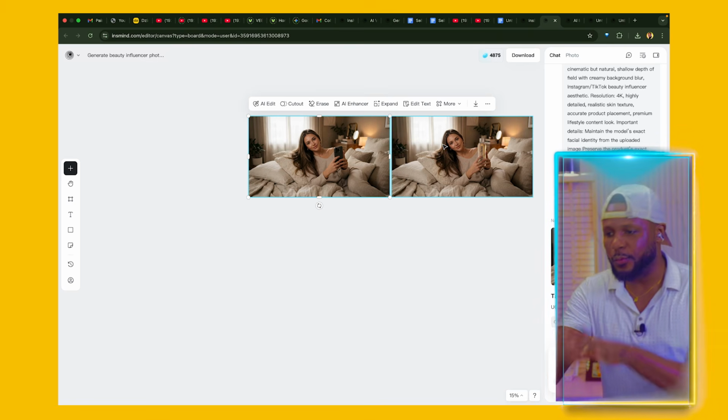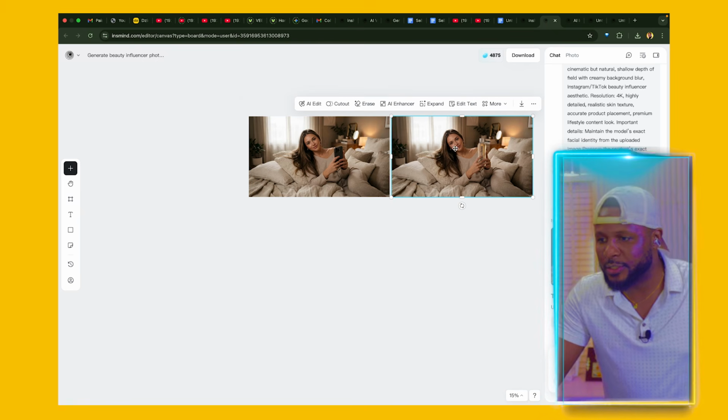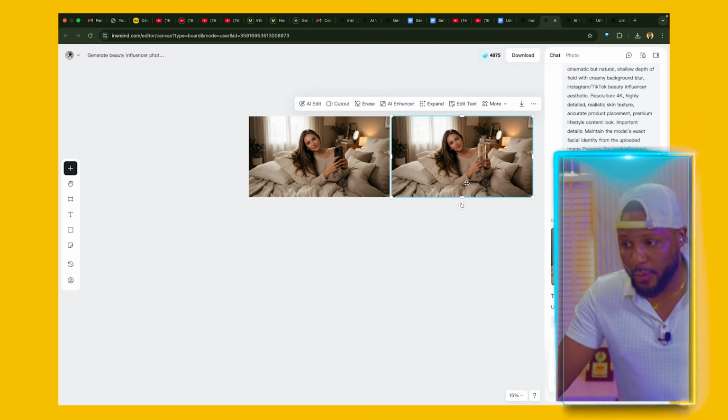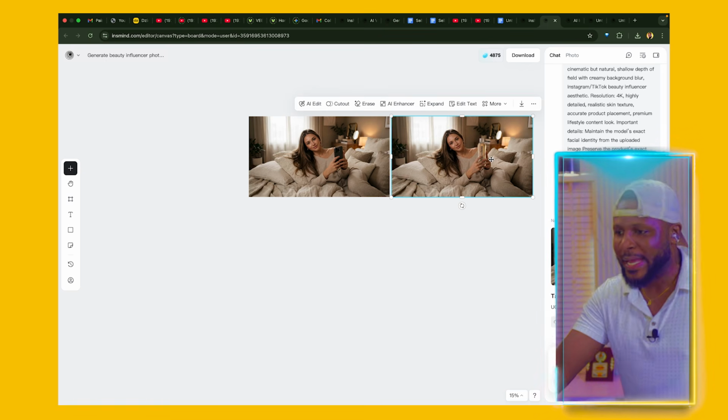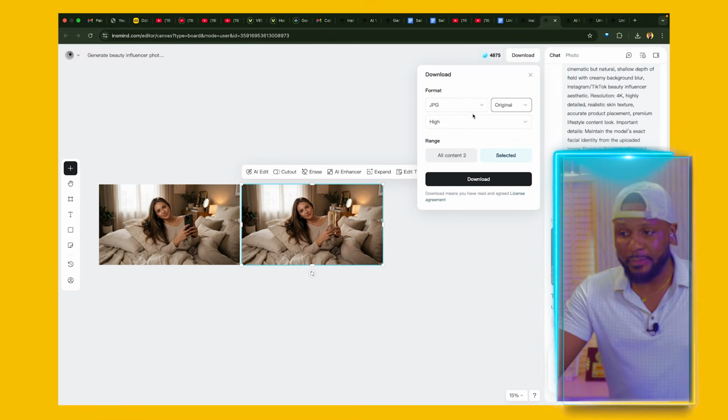You can make any changes if you wanted to be in a different place, in a different room, anyhow you want it to be, you can just direct it and make sure that you get that right. And then you can go ahead and save the image. So now that we got that perfectly, the next thing we want to do is select the image that we want to use for the video, which is this one, with the model holding the product. And we're going to click on download to download the image to our device.